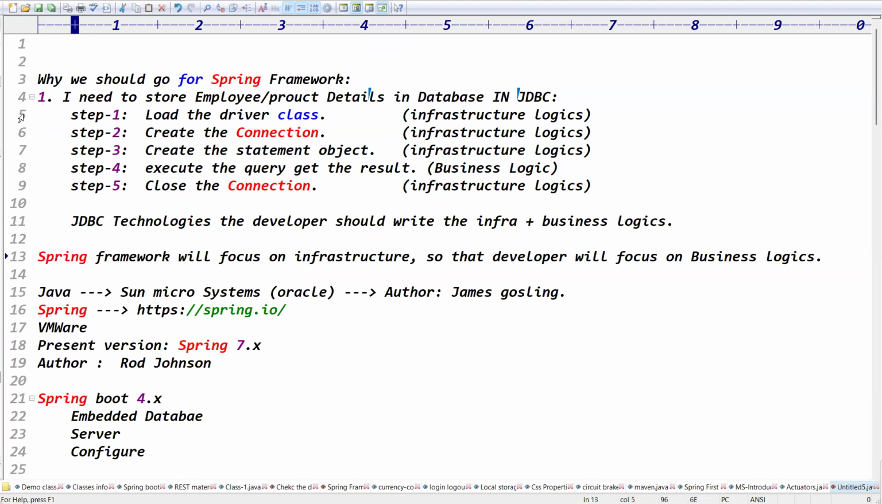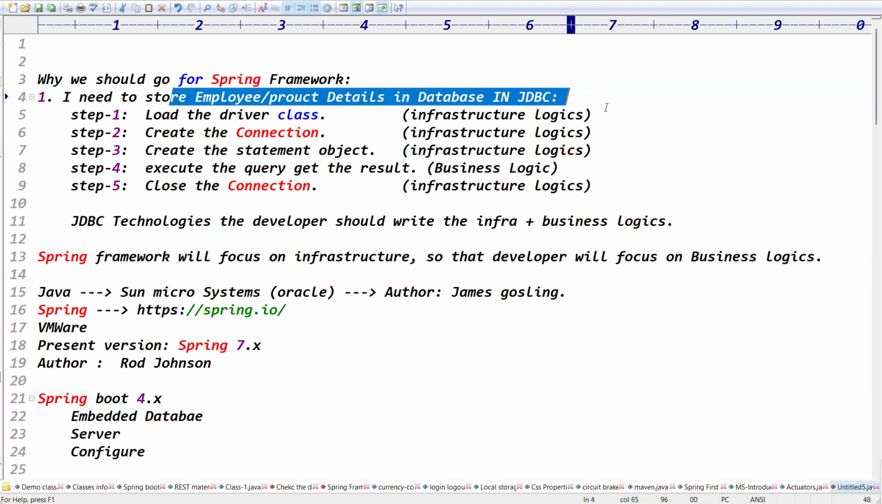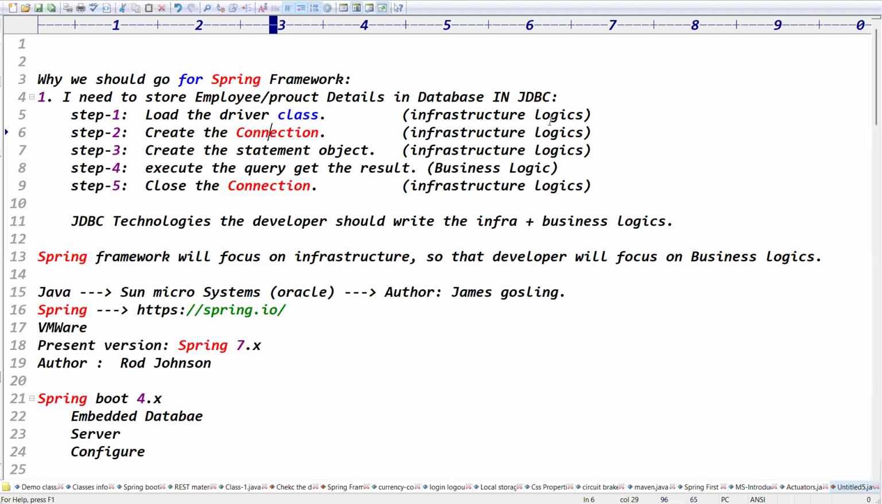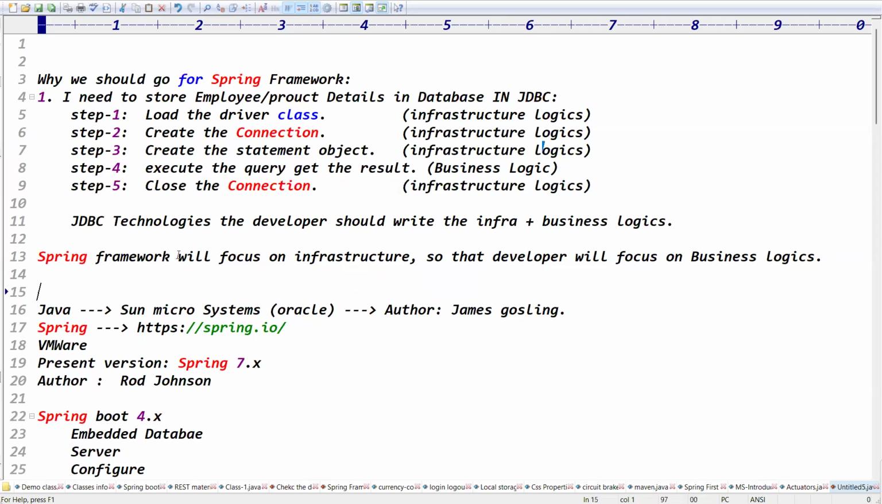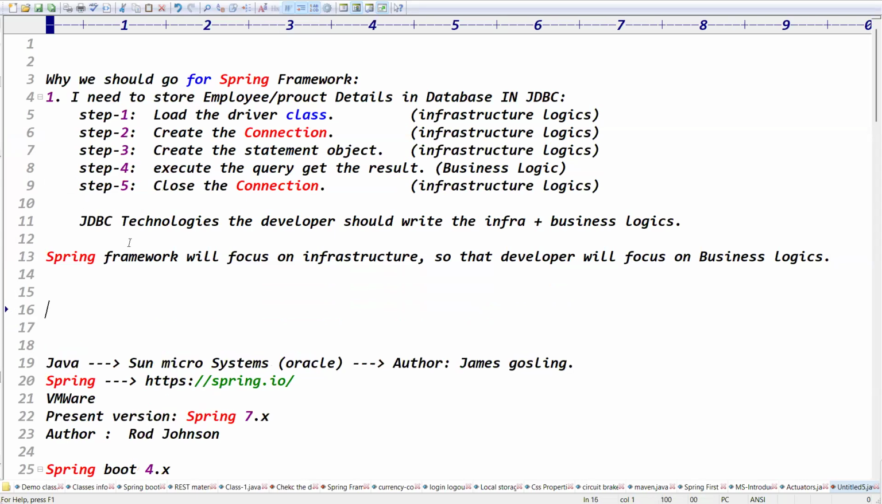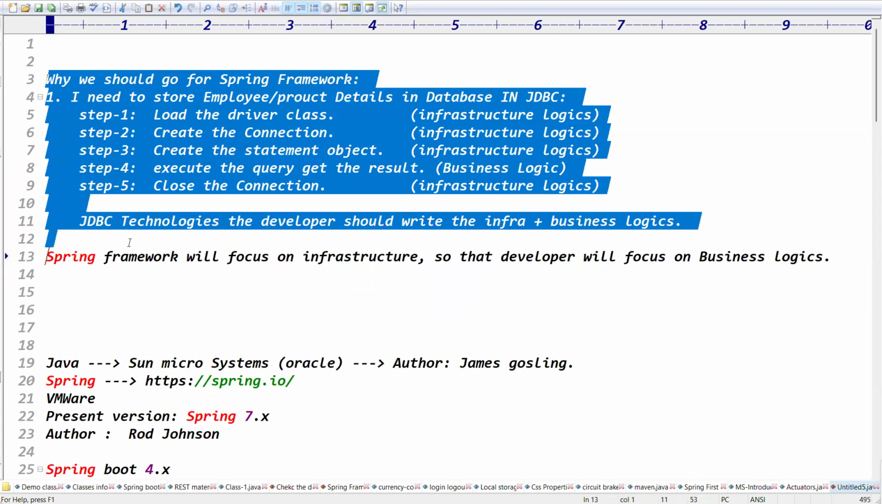But I told that loading the driver is infrastructure logic, creating the connection is also infrastructure logic, the statement object is infrastructure logic, and closing the connection is also infrastructure logic, right? Now the framework will focus on infrastructure logic, so that the developer will focus on the business logic, right? Exactly. Okay, this is yesterday's class.